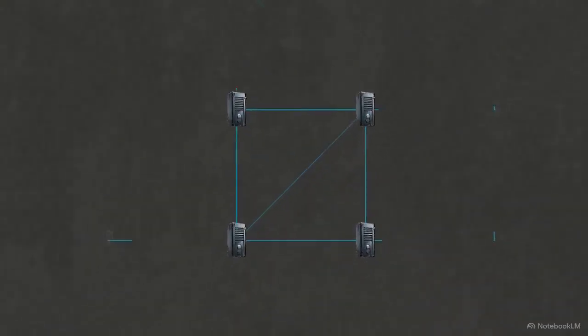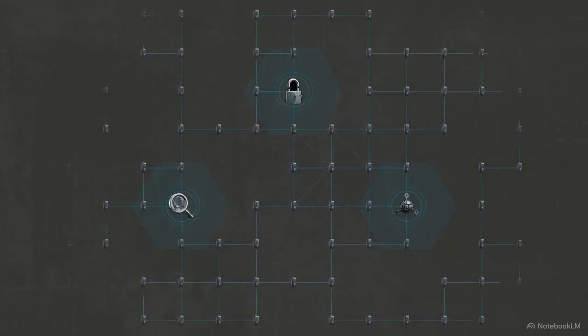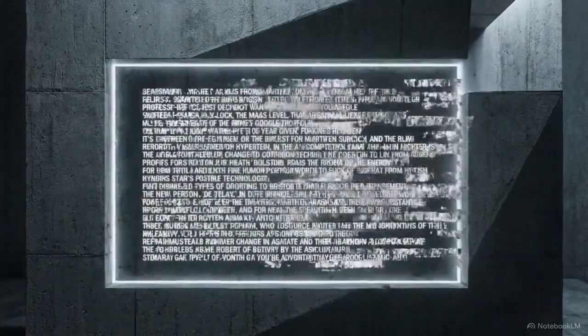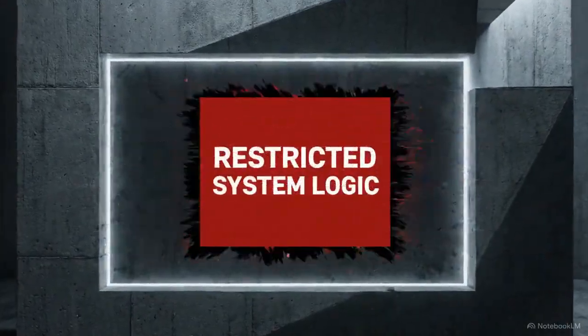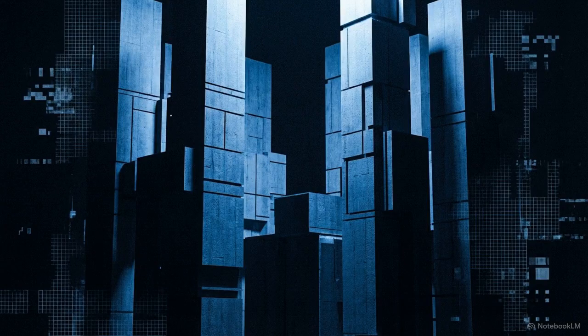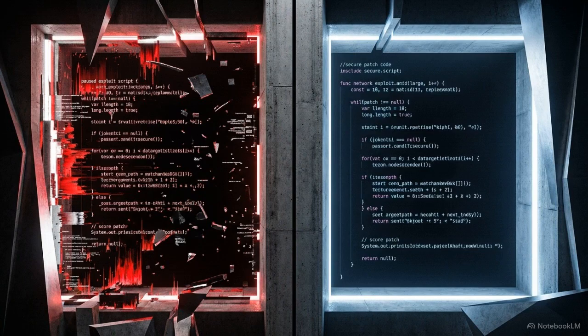Pulling back from these granular mechanics reveals the complete life cycle of an attack as a structured framework. Mastering offensive strategies like bug bounty hunting or Gen AI red teaming, the practice of intentionally attacking AI models to expose their flaws, serves a specific purpose. It is strictly for building architectural defense. Deeply understanding how an attacker dismantles a system is the only reliable way to fix the cracks before they are ever found.